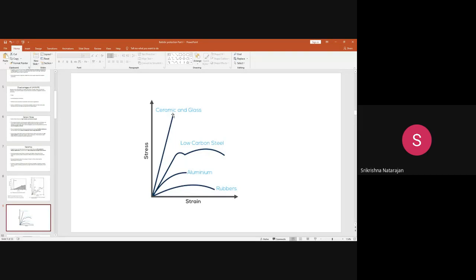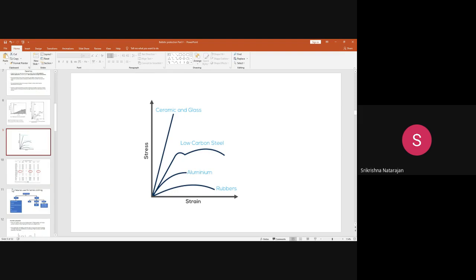It just becomes brittle. There is no transformation from the elastic to the plastic region. It immediately becomes brittle, so it has a low strain to failure. Similar to carbon, these fibers have a low strain to failure.